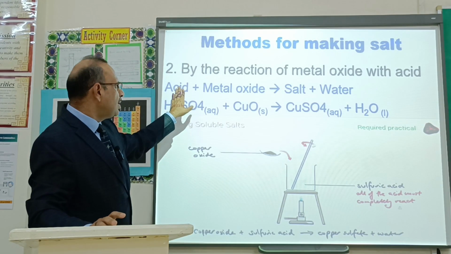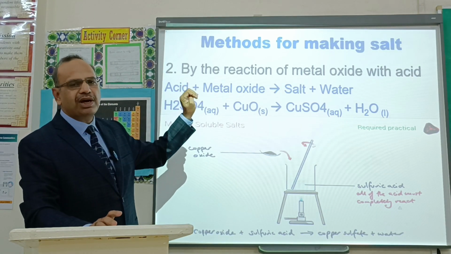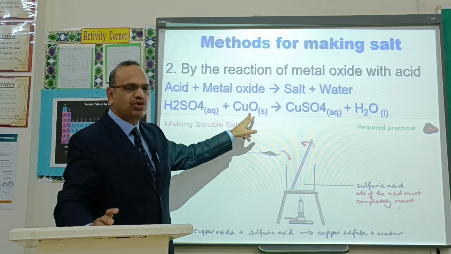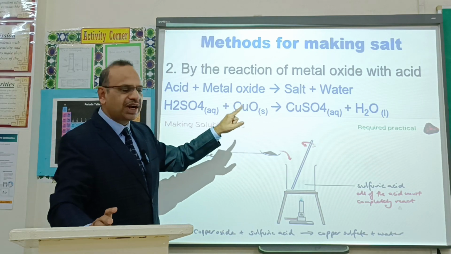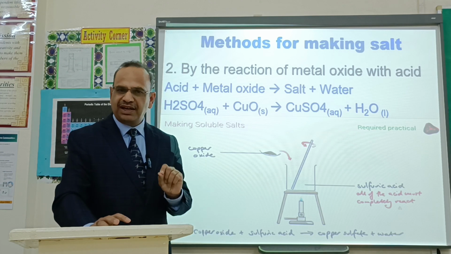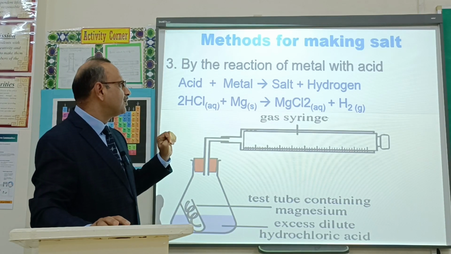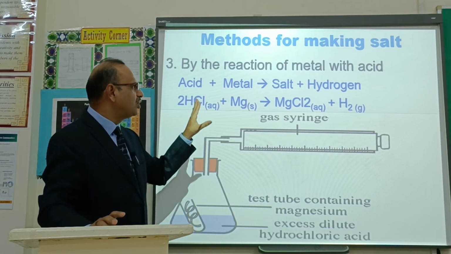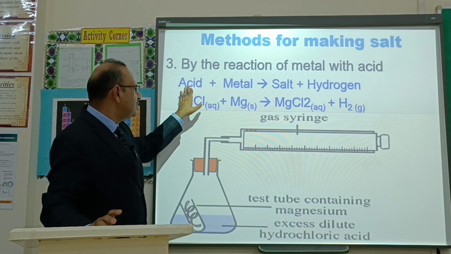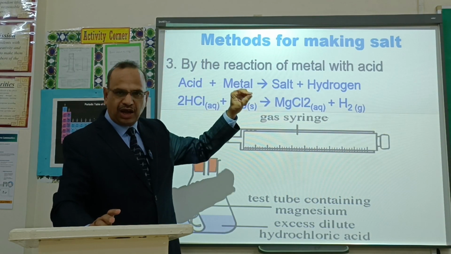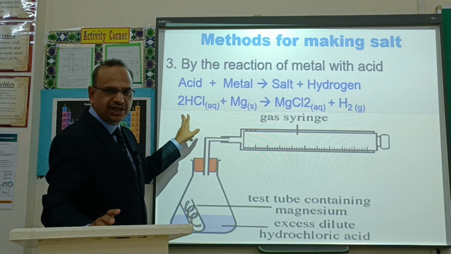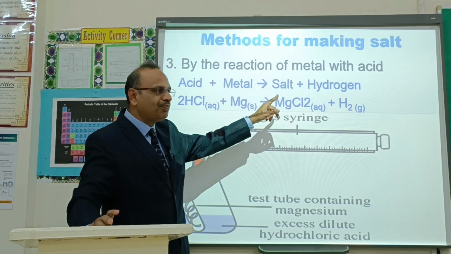Method number 2, salts can be prepared by the reaction of a metal oxide with an acid. Copper oxide, for example, is a metal oxide. If it is allowed to react with an acid like sulfuric acid, we get copper sulfate salt and water. Method number 3, salts can be prepared by the reaction of a metal with an acid. If a metal reacts with an acid, salt is produced plus hydrogen gas. For example, if magnesium is allowed to react with hydrochloric acid, magnesium chloride is formed and hydrogen gas is also produced.